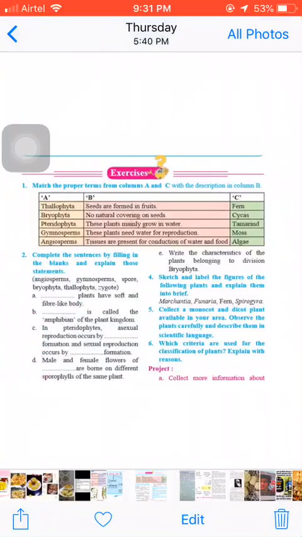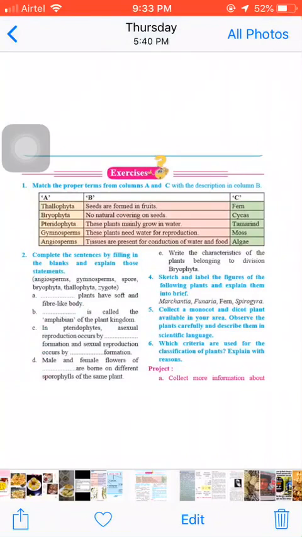Again in column A, Gymnosperms. In column B, no natural covering on seeds. In column C, Cycas. So sentence form like this: Gymnosperms, no natural covering on seeds, Cycas. Again the last one in column A, Angiosperms. In column B, seeds are formed in fruits. In column C, tamarind. So sentence form like this: Angiosperms, seeds are formed in fruits, tamarind. In this way you match columns A, B, C.